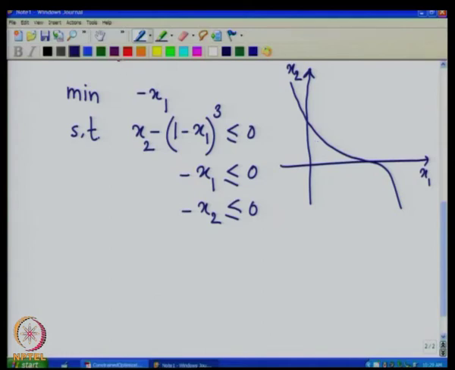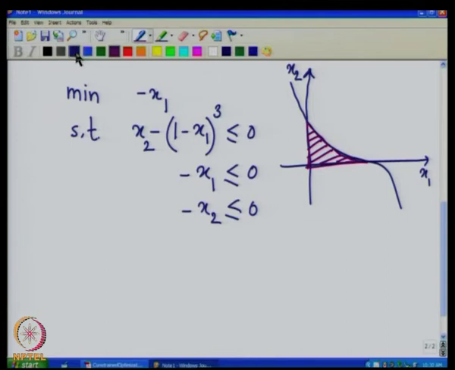So, our constraint set is going to be the region shown here by shaded lines.